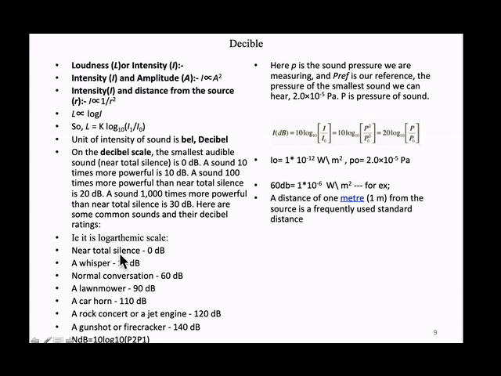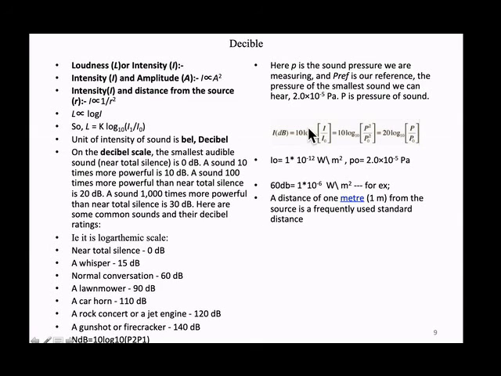Our allowed standard is 90 decibels. If more than 90 decibels, our ear may get affected. If we are subjected to prolonged loud sound, the ear may get defective. So a maximum of 90 decibels is allowed. Then we have a jet engine, then a gunshot, and a firecracker is 140 decibels.